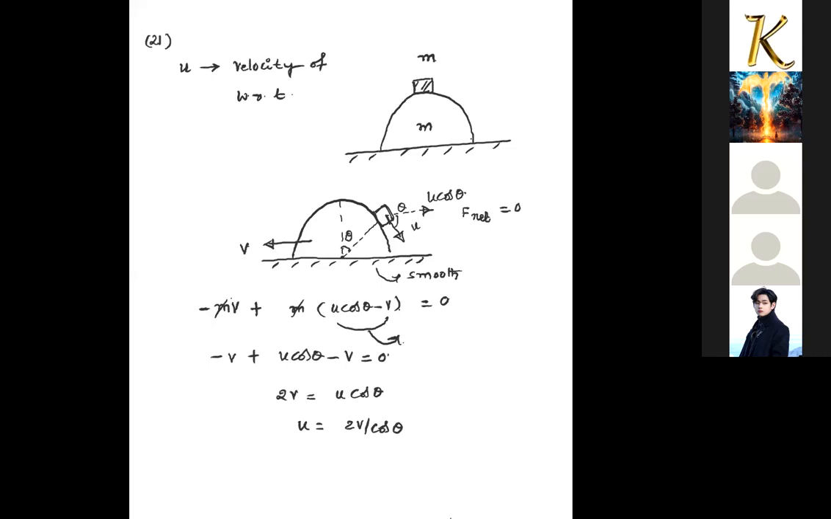Then why do we need the u value? The angular velocity with respect to the center of the hemisphere is equal to the speed of the block u upon r. That is 2v upon r cos theta. So for 21, this is the answer to the question. Send me the next doubt.